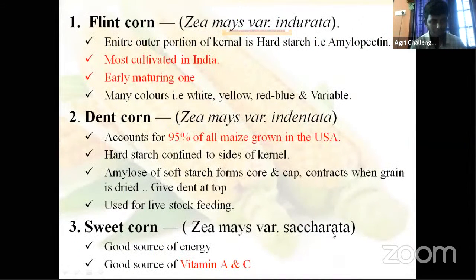Then hard starch confined to sides of kernel. In the sides hard corn is there. Amylose of the soft starch forms core and cap portion and contracts when grain is dried. Okay, sorry, dried, not dyed, dried. Okay, and give dent-like appearance on top. This is used for livestock feeding mostly.